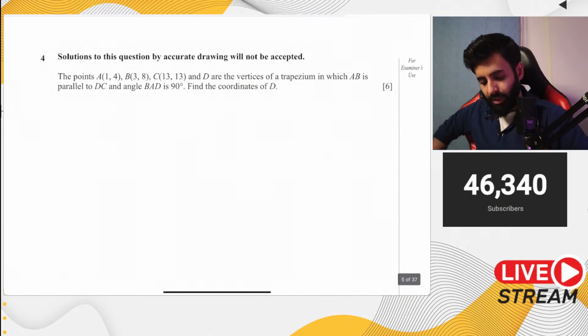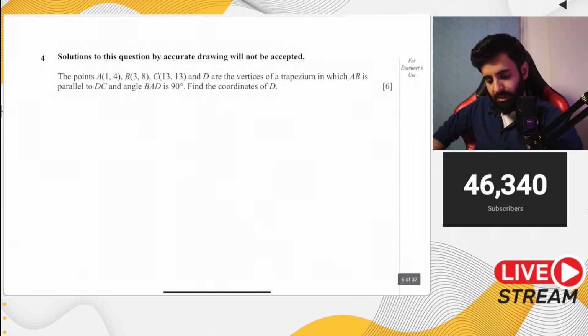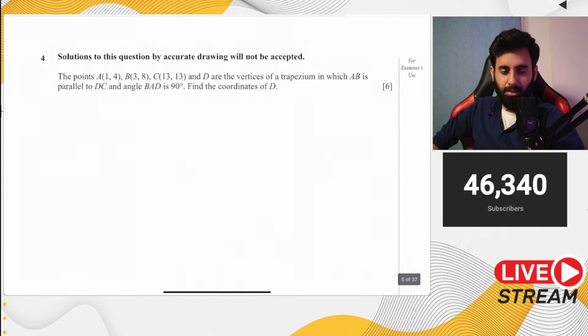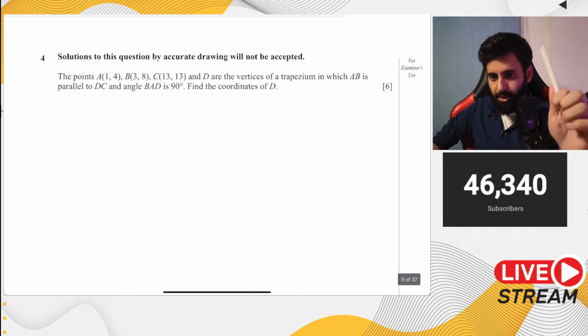Okay, so here's a question. Let's see what it says, and let's solve it step by step. It says the points A, B, C and D are vertices of a trapezium in which AB is parallel to DC and angle BAD is 90 degrees. So take that into consideration. The two lengths that the question has mentioned are parallel, and also where the angle is 90 degrees. So don't just randomly draw it. Pay close attention to the points that you have.